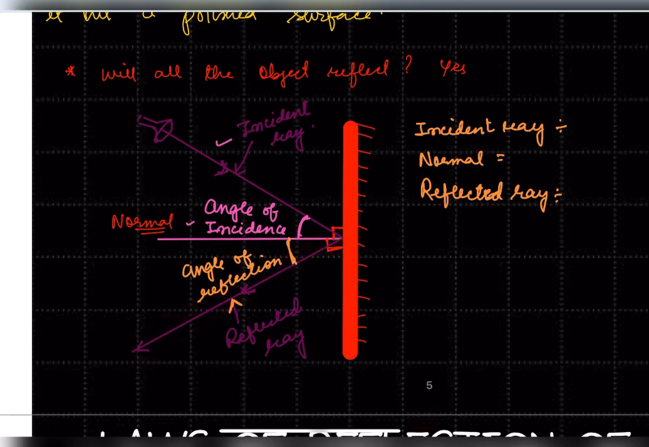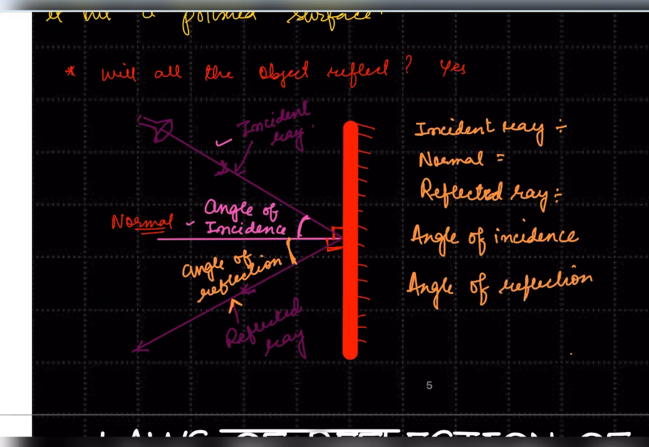What else have we discussed? We have discussed the angle of incidence. What is the angle of incidence? The angle between the incident ray and the normal. And we have discussed the angle of reflection. What is the angle of reflection? The angle between the reflected ray and the normal. I hope this is clear to you. Okay, now let us go.